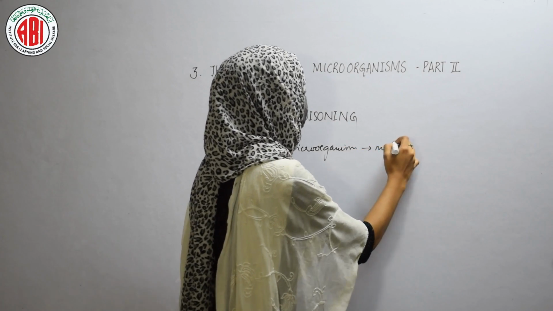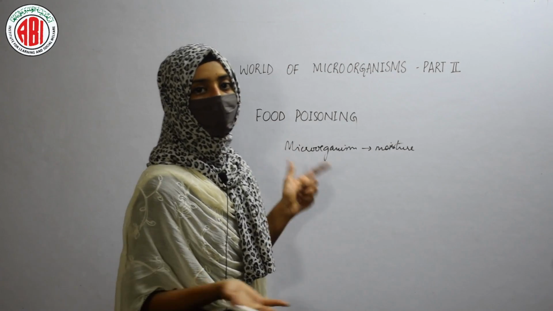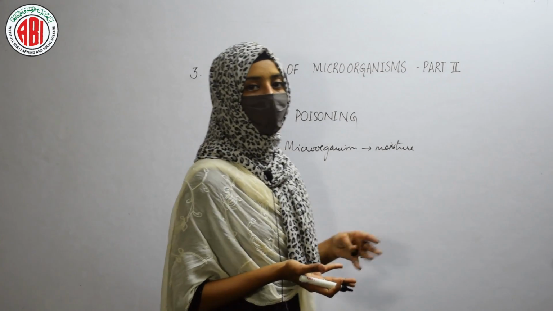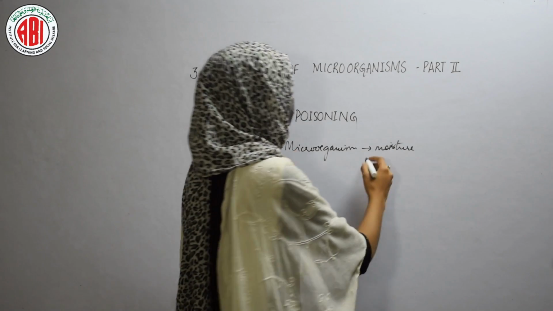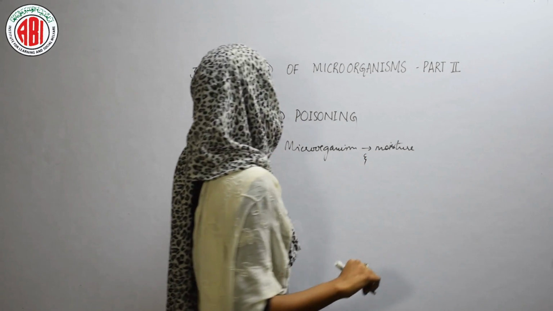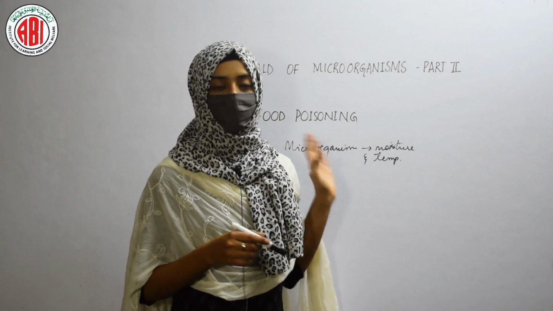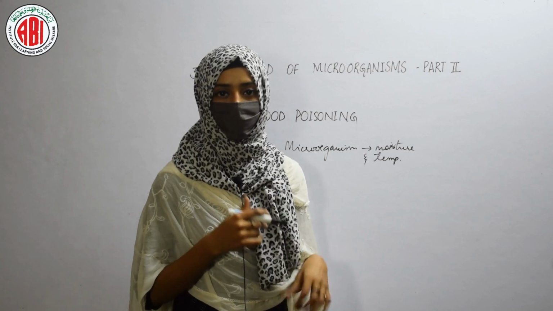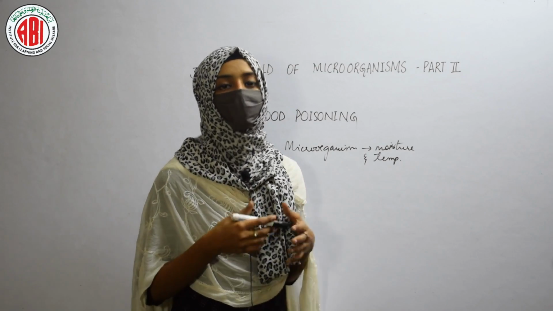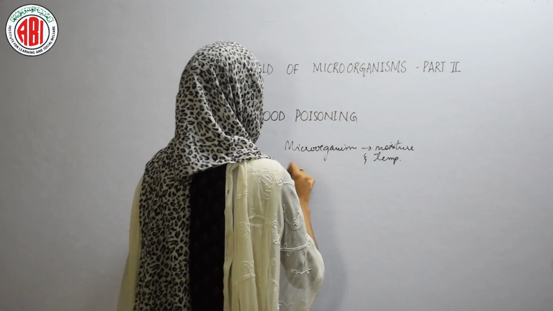So if we preserve the food properly, then there is no chance for the microorganisms to grow on the food and spoil it. In this way we can prevent the condition called food poisoning. Food poisoning is a very dangerous condition that can affect the internal systems of the human body, and it can lead to death also. This dangerous condition can be termed as botulism.